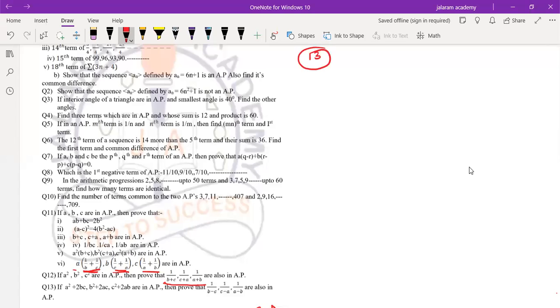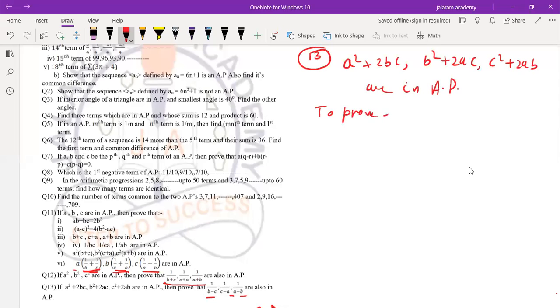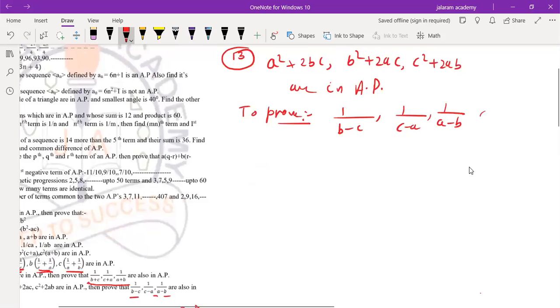The method of solving question number 13 is also the same. It is given that a square plus 2bc, b square plus 2ac, c square plus 2ab are in AP, and we have to prove that 1 upon b minus c, 1 upon c minus a, 1 upon a minus b are in AP.